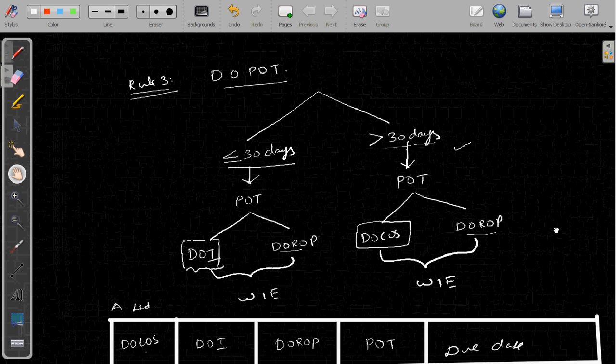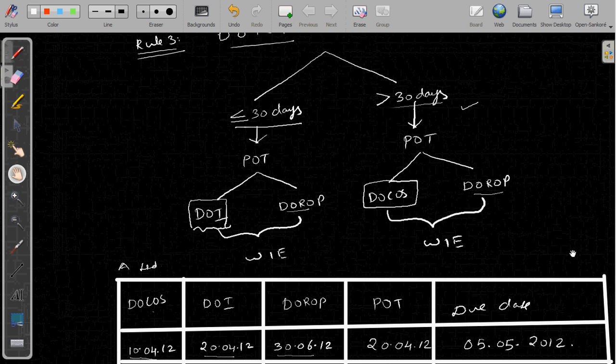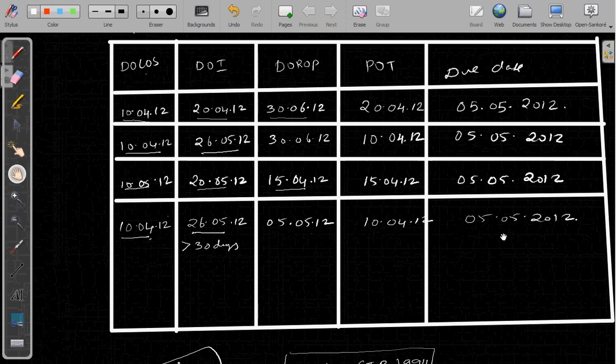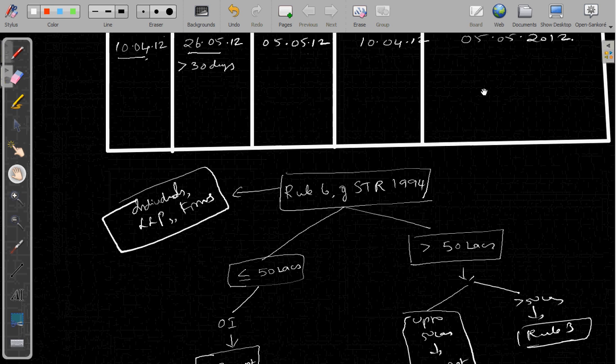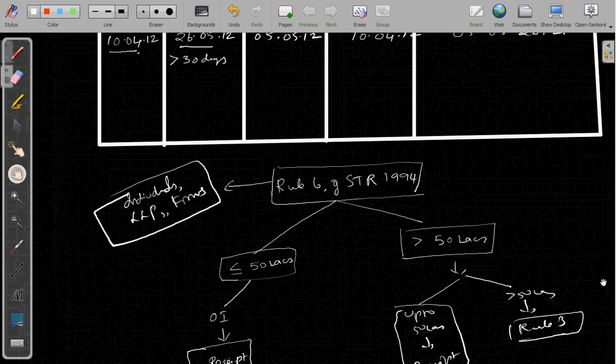If it is within 30 days, then date of invoice or date of receipt of payment, whichever is earlier, and if it is after 30 days, then it will be date of completion of service or date of receipt of payment, whichever is earlier. We have also seen some examples. Then we have seen rule 6 of service tax rules 1994, which is applicable for individuals, LLPs and partnership firms.